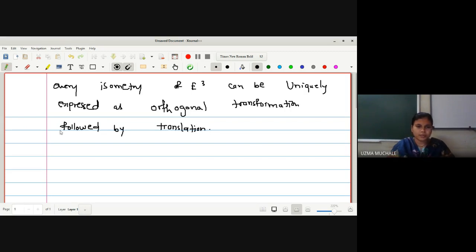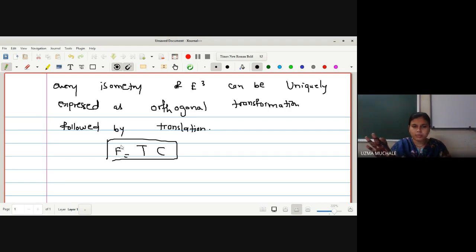Okay, this was the statement. What do you mean by this statement? I have to say that every isometry F can be written as an orthogonal transformation, whose notation is C, followed by translation, that means TC. So every isometry F can be written in the form T composite C. We have to prove that every isometry can be written in the form of an orthogonal transformation followed by the translation, that is F is equal to TC.